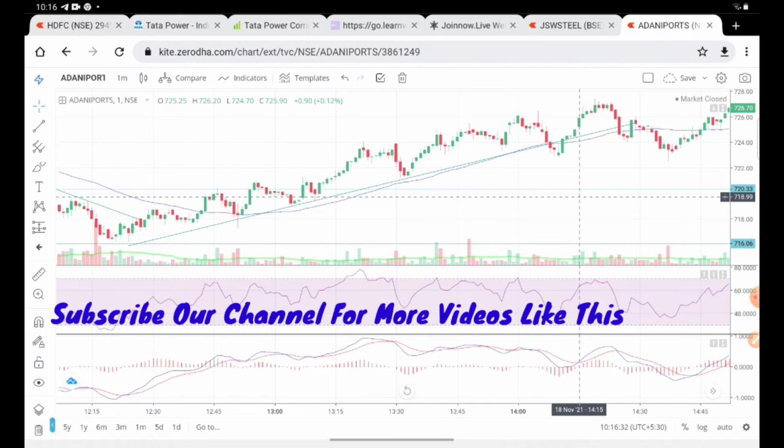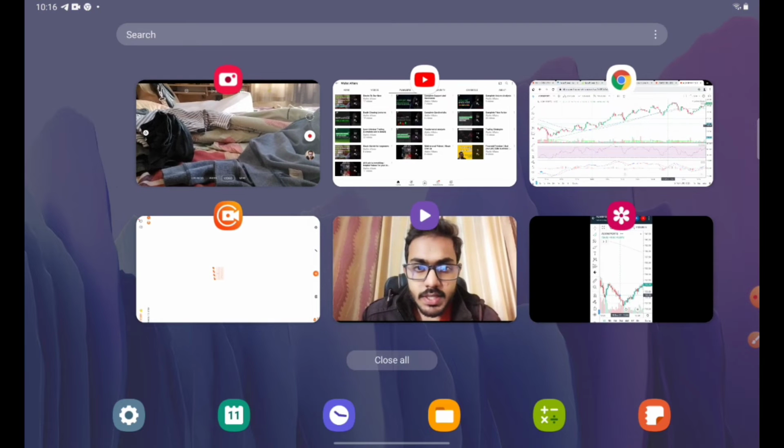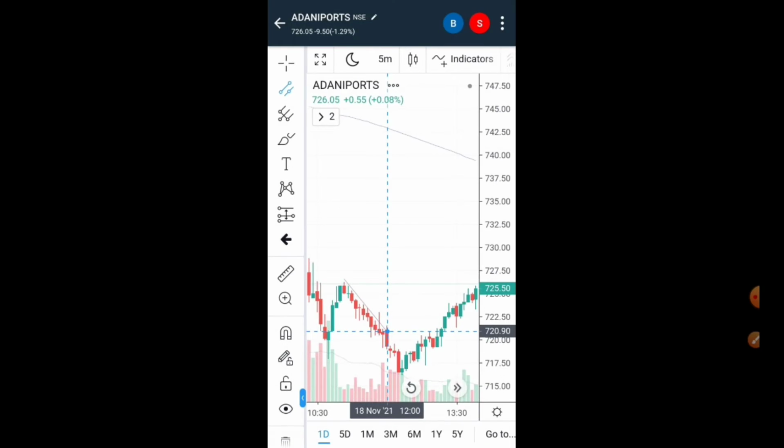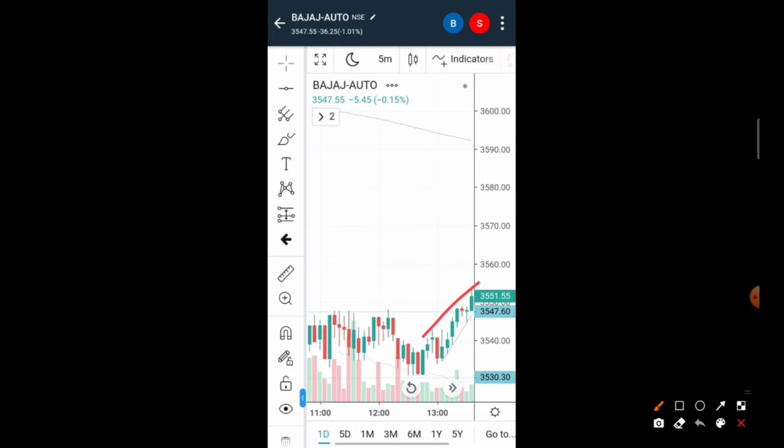We can take another example as well, right? So things will be more clear to you all. It is Bajaj Auto. The time is not clearly visible. The same problem is with this chart also.